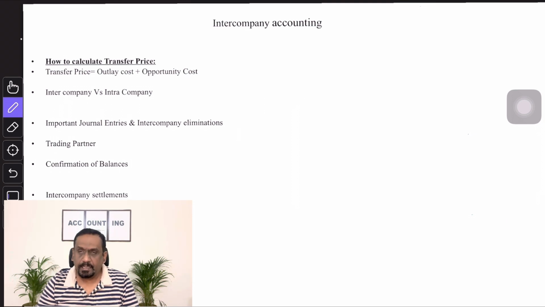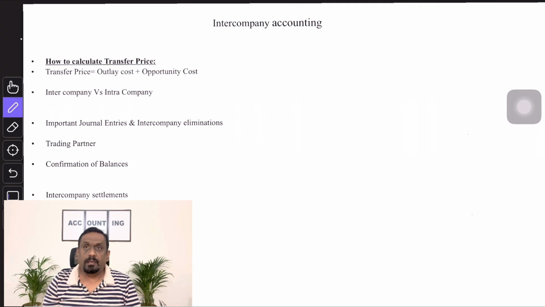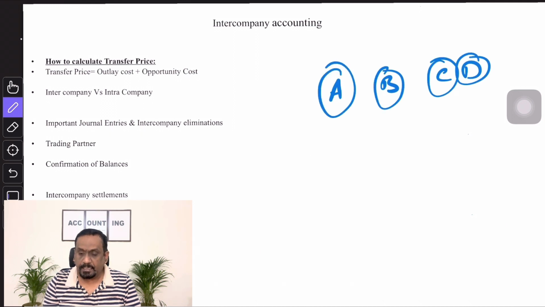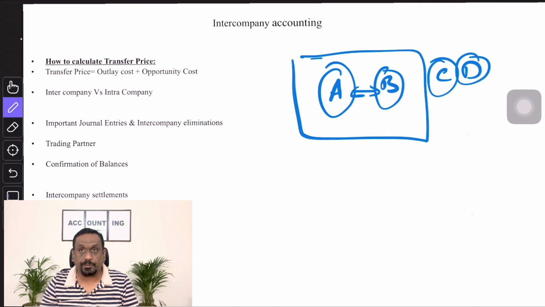How does that happen? In general, big companies will have a tool. The tool is called a confirmation balancing tool. So what will happen there? Suppose there are A, B, C, D legal entities. Let us say transactions happened between A and B. A sold goods to B. I'm just taking transactions between A and B only.